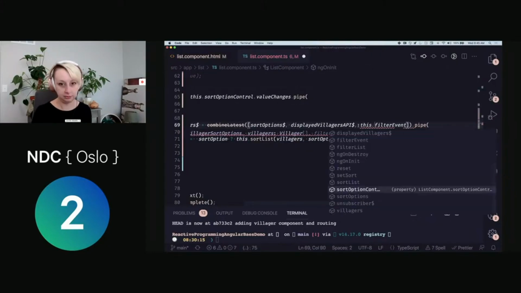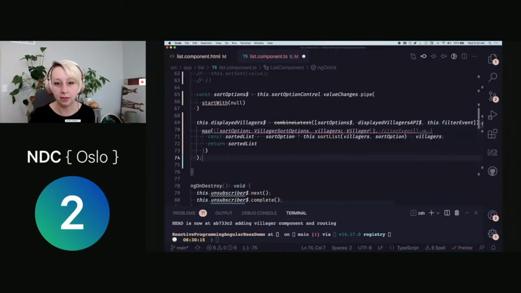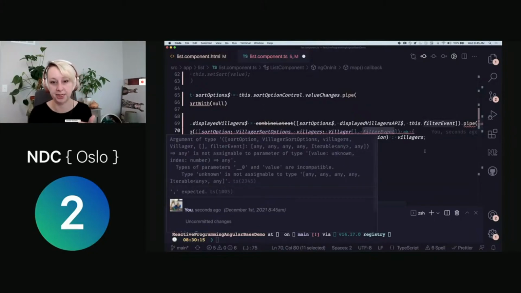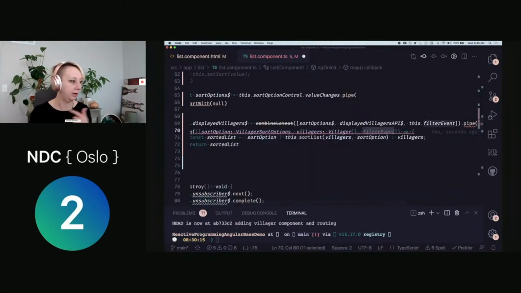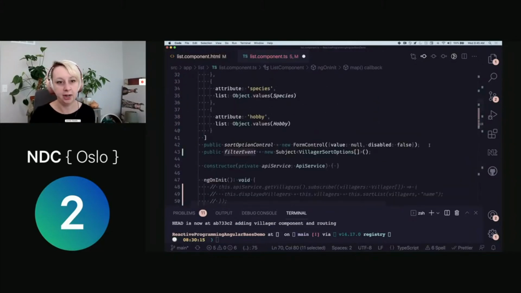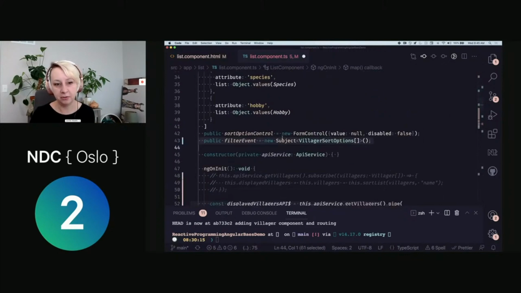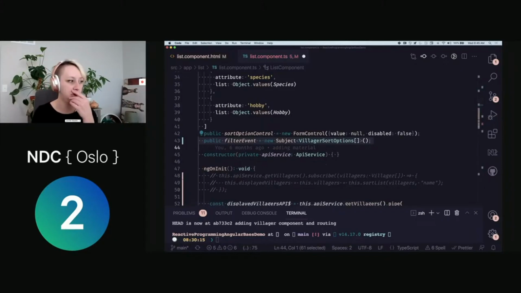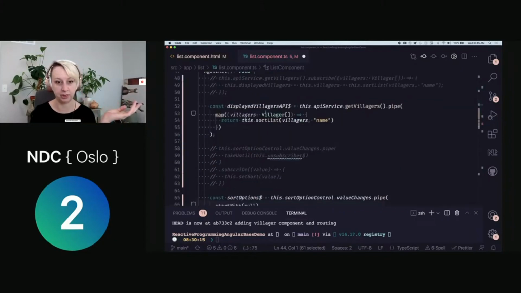Oh, there we go. And so now I can be listening for something happening on this filter event. And when this happens or this happens, whatever happens the latest, this is going to re-execute and reissue that code again. So that's kind of the basic way to get started. Fairly easy with subjects, but if you want to do this a little bit less imperatively, you can do something else really cool, which is to use the fromEvent operator.